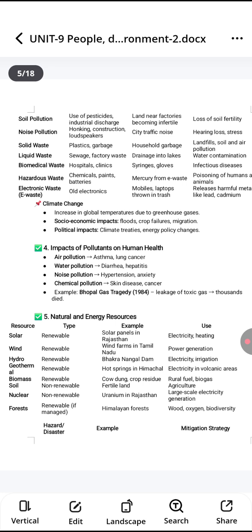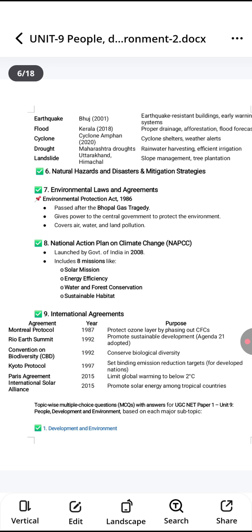Next we have environmental laws and agreements. Basically the Environmental Protection Act was passed in 1986 after the Bhopal gas tragedy, and gives the power to the central government to protect the environment, which covers air, water and land pollution. Next we have the National Action Plan on Climate Change, which was launched by the Government of India in 2008, and it includes 8 missions. First we have the solar mission, second energy efficiency, third water and forest conservation, sustainable habitat.